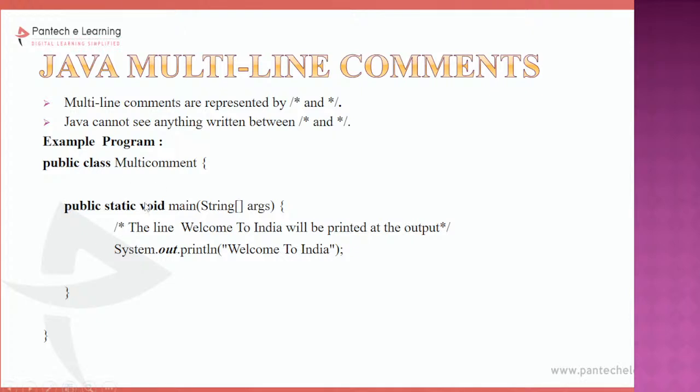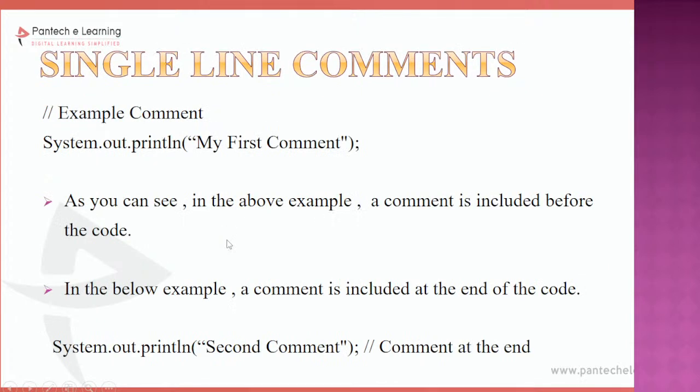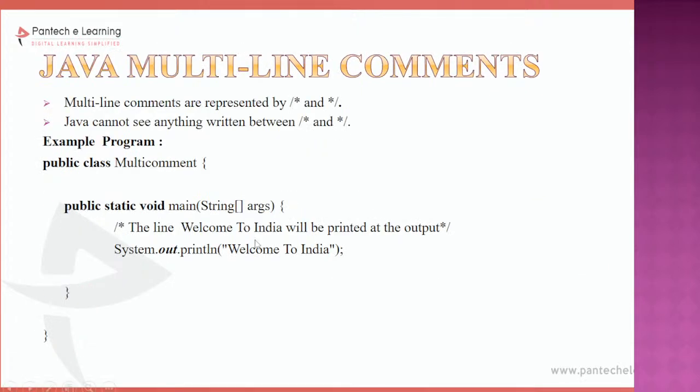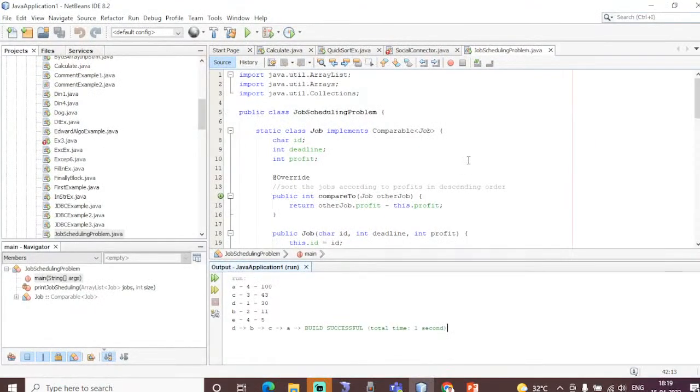Clear with this? So what is the use of this single line comment? This is how I can give any type of comments. This is the single line comment. I am giving a sample comment. Let me just show you a simple example of how to create a comment.